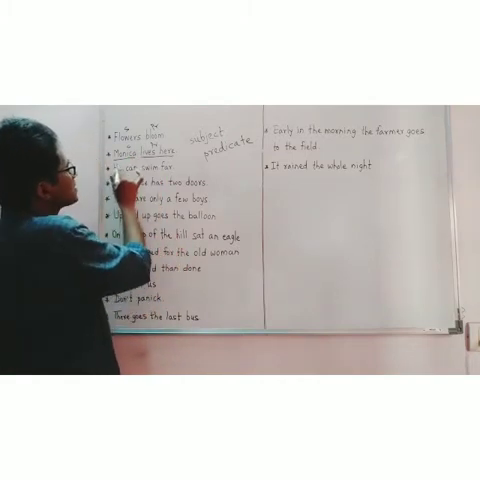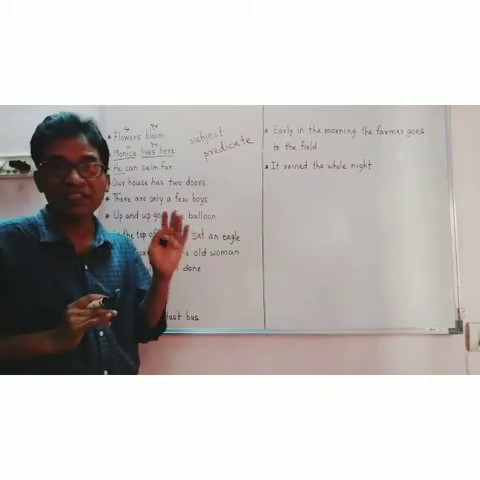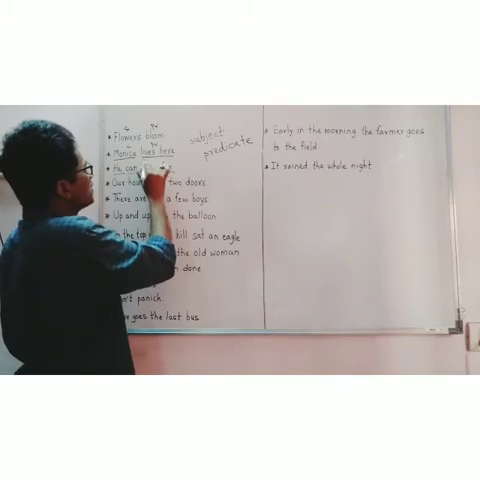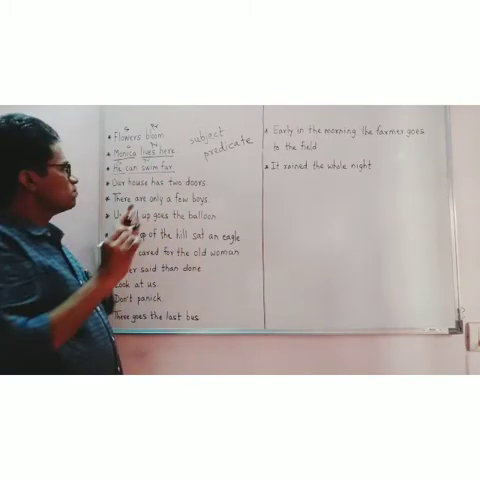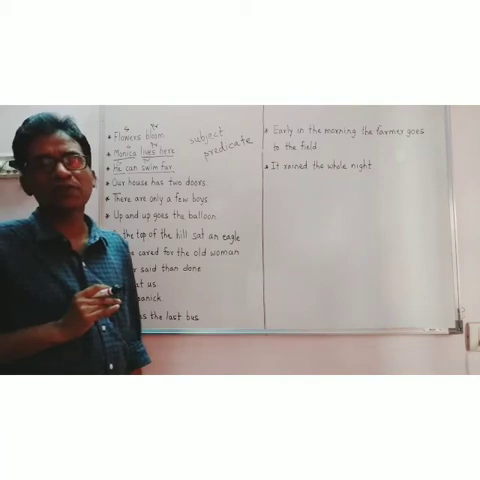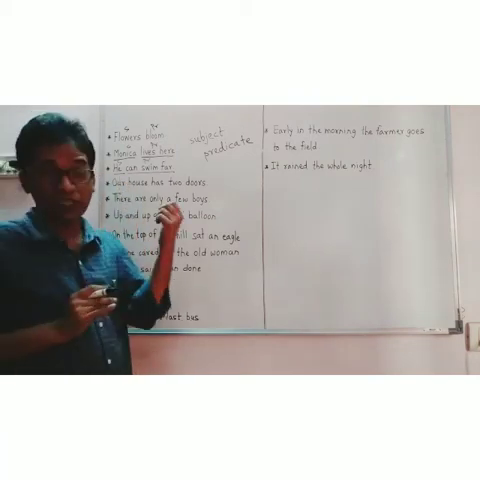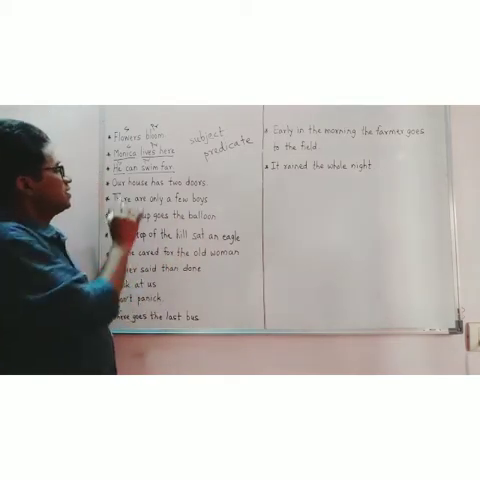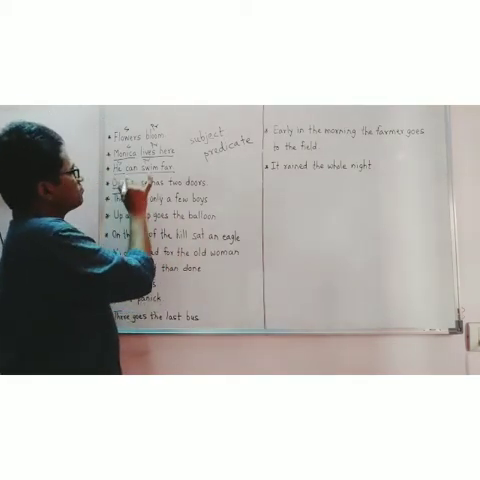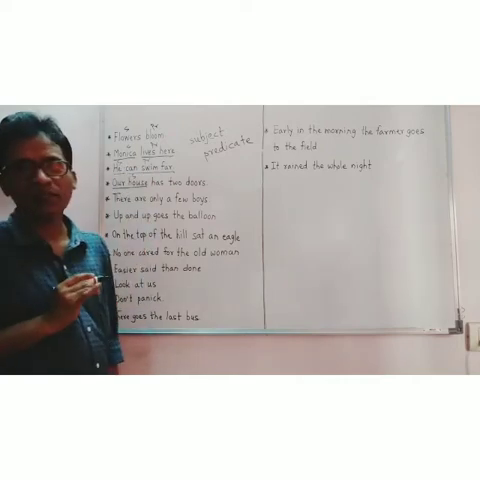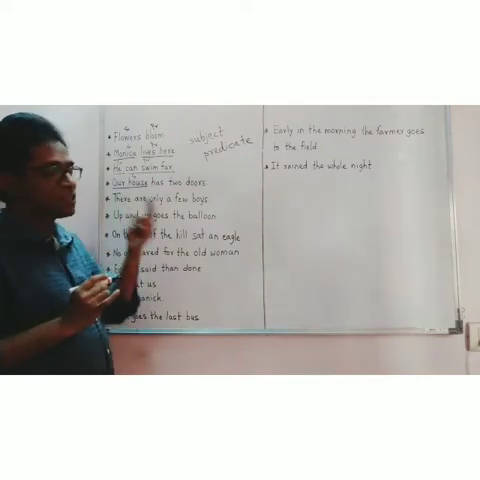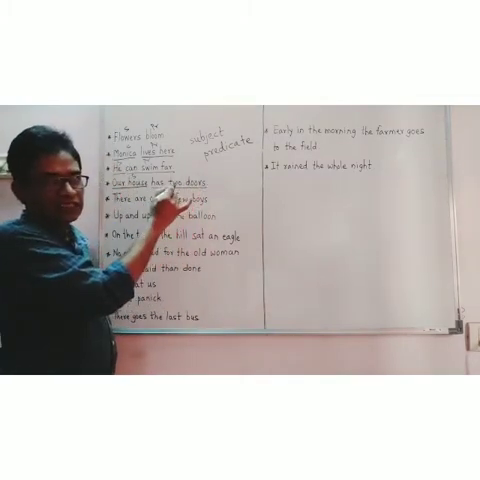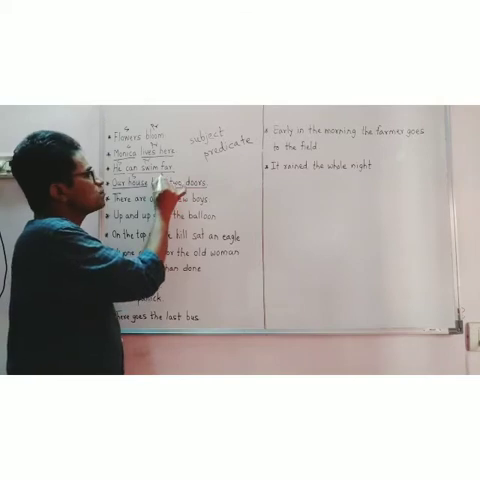He, subject. Here the subject is a pronoun. Can swim far, predicate. So you can see here the subject is one word and the predicate is many words, or three words if you want exactly. Our house, subject. So the subject here has two words. Has two doors. This part tells something about the subject. So this is the predicate.